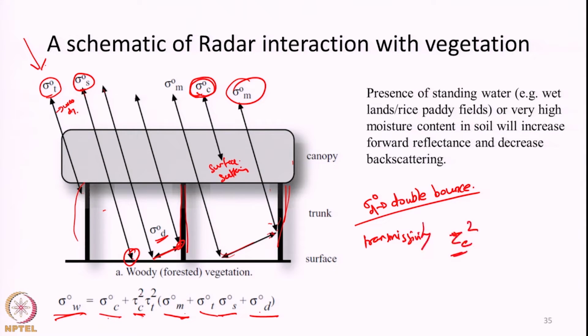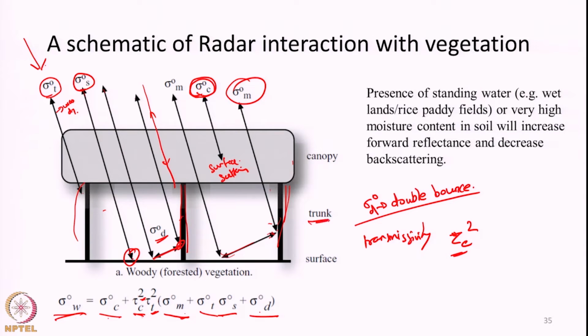Okay, so here we have put a square because the signal has to first travel inwards crossing the canopy, then the backscattered signal should also travel outwards again crossing the same canopy. So, that is why we have this square term. Similarly, the trunk also has some sort of penetration capacity.